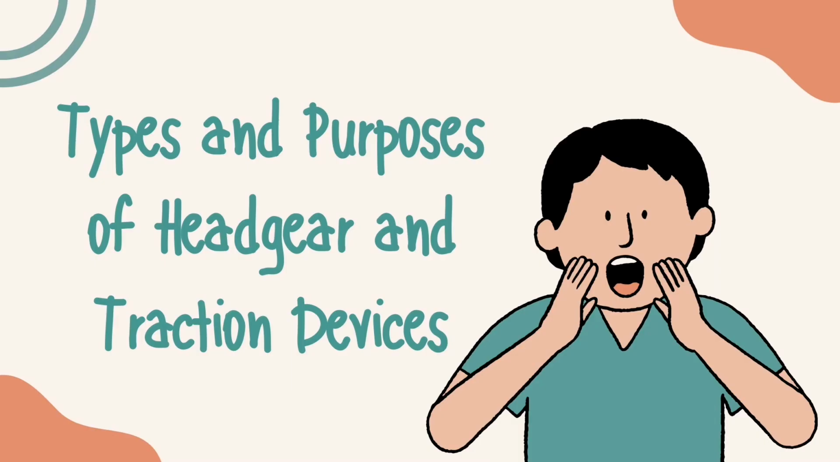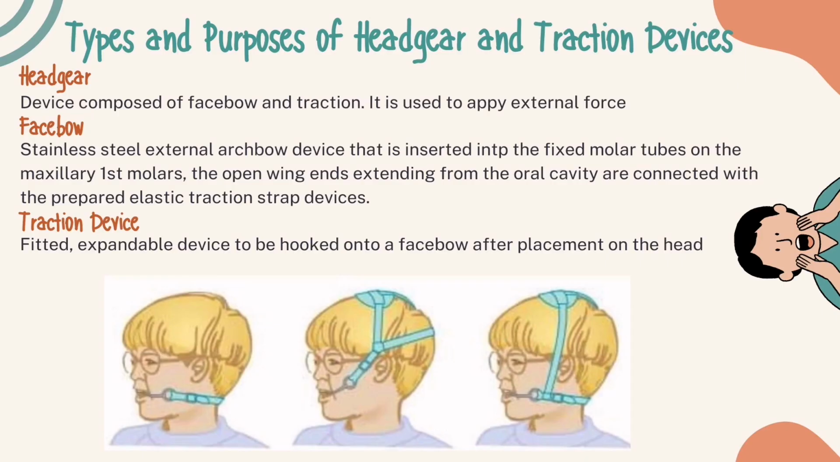Next is the types and purposes of headgear and traction devices. Many cases of corrective orthodontics require the application of external forces to obtain proper movement and alignment. These are the list of some related terms. Number 1 is the headgear. Device composed of face bow and traction. It is used to apply external force.